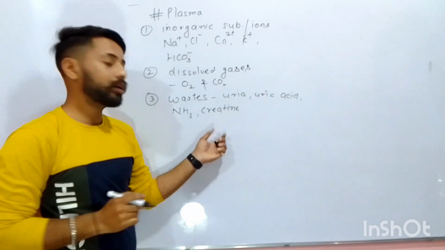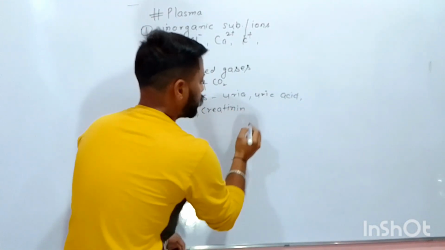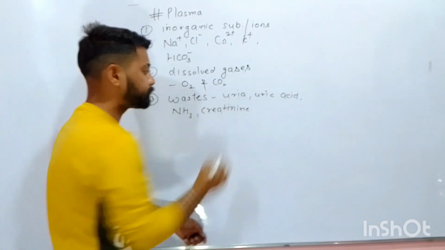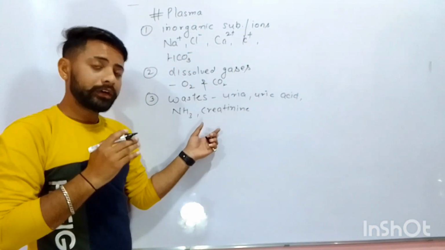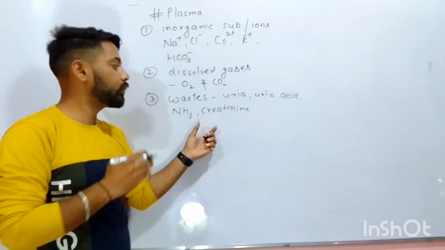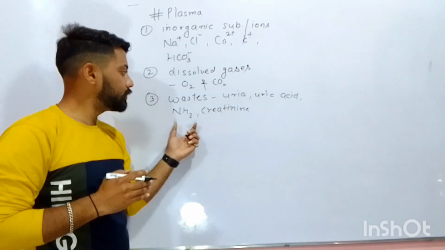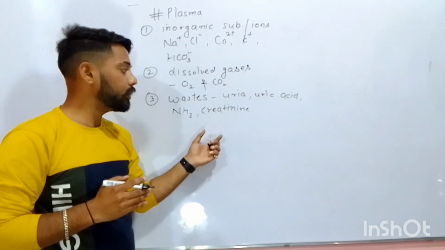These wastes are carried to the kidney and from the kidney they are removed out from the body. So the blood transports these wastes from the places where they are produced to the places where they are removed from the body.